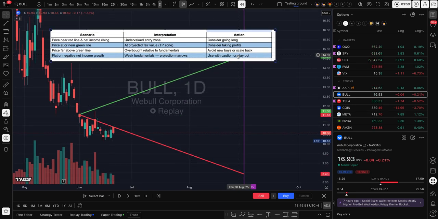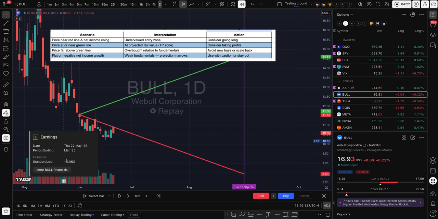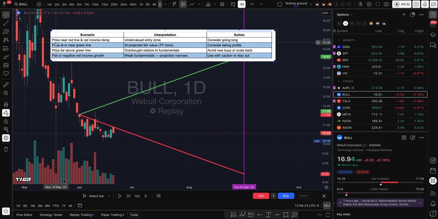So this is for the 3 months. The projection is showing around $14 if it is moving up and the fundamentals are looking good. If the fundamentals aren't looking good, this is what it is projecting. So fundamentals means the earnings. Let's say, for example, the earnings on May 22 happen to be bad, then the projection for the next 3 months is going to be this side. And it says here, price near red line and net income rising.